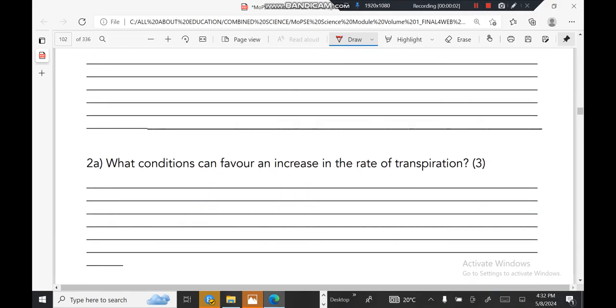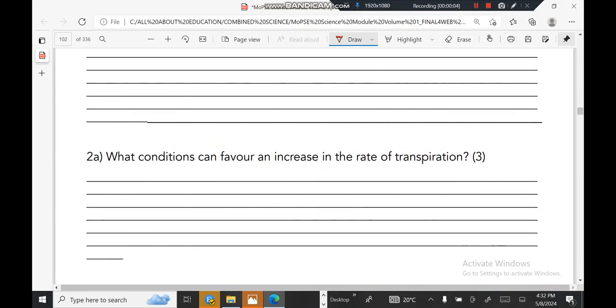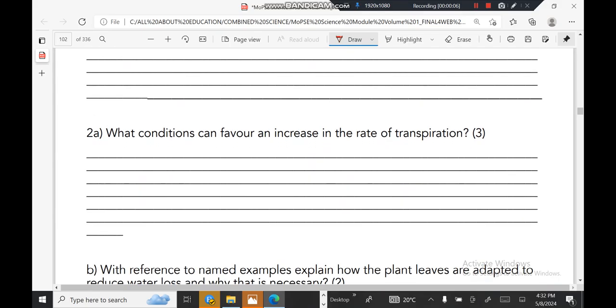Right. Next question. What conditions can favor an increase in the rate of transpiration? Guys, we are asking about factors, but which ones increase the rate? There is low humidity. Humidity being the amount of water vapor in the air, if it is low, then transpiration becomes high. There is high light intensity.